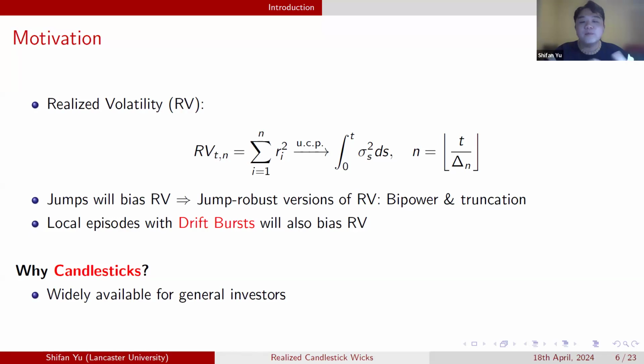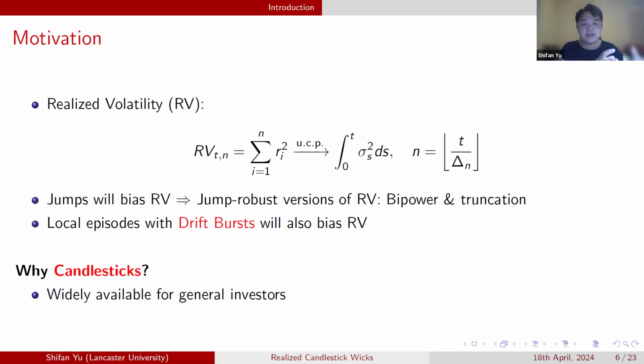So it includes more information. And also it's because of its wide availability. Compared with those high quality, high frequency data, like the tick data we usually use, they're quite expensive. But for the candlesticks, 1 minute, 5 minute, 10-minute candlesticks, they are widely available on most of the trading platforms. That means that for general investors, they have nearly free access to this type of high frequency data.